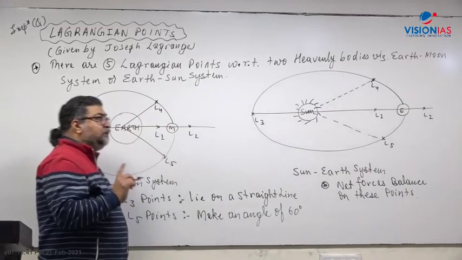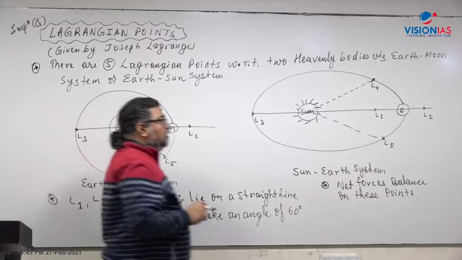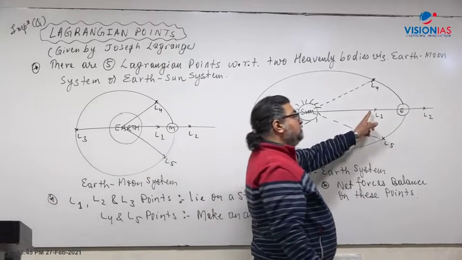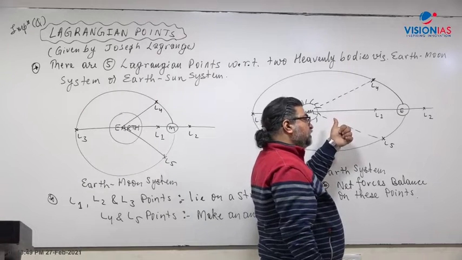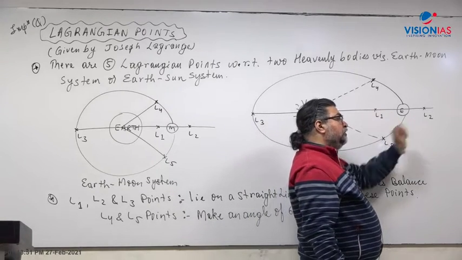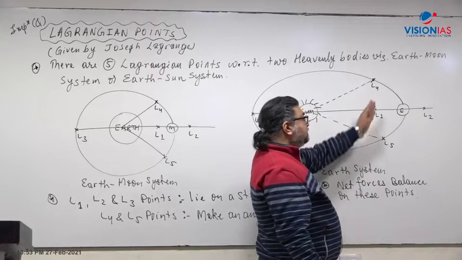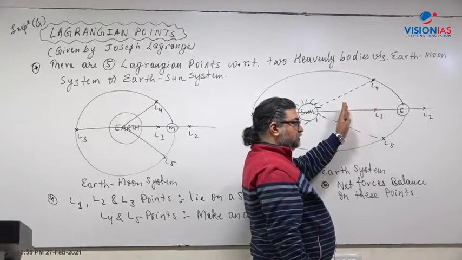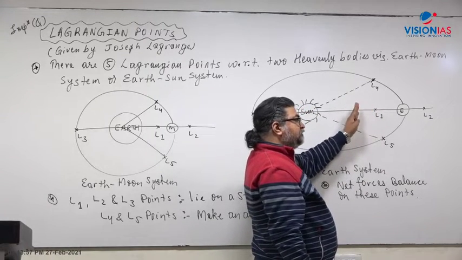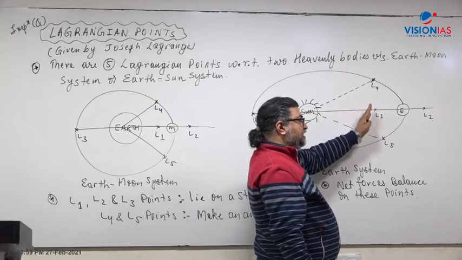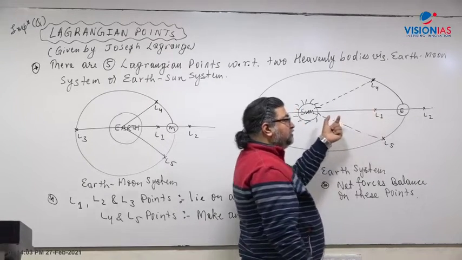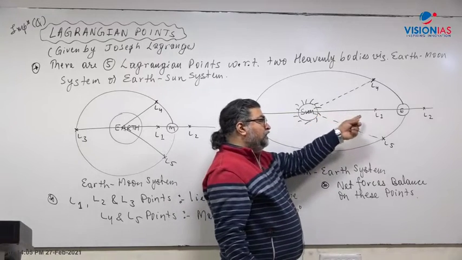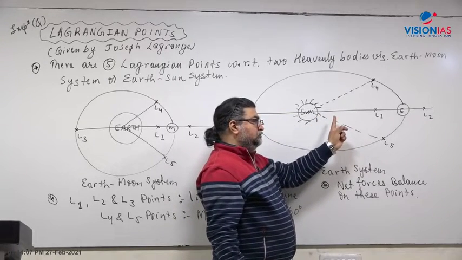Now understand a very important concept. When you place a satellite at L1, there is a force of the Sun towards the left, and a force because of the Earth on the other side. Let's say there is a slight disturbance and displacement, and the spacecraft moves away from this point. Then the total force acting on that object will change.